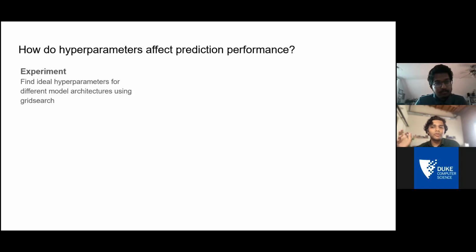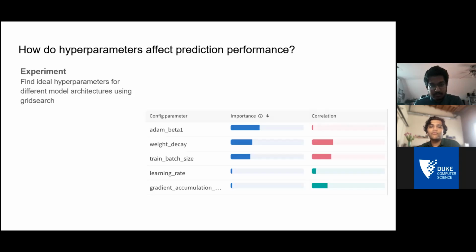And then for each of those combinations, we just train the model based on those hyperparameters. And then at the end of doing hundreds of different training runs for different combinations, we compare the performance metrics and see what combination of hyperparameters is suitable for our model.